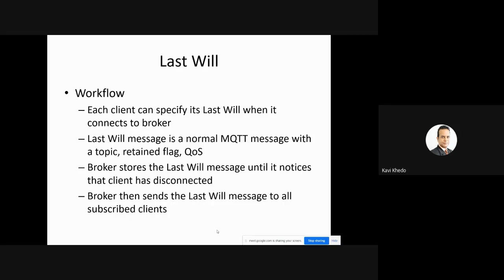But you will need to send your last will. If you don't have a last will message, then you may be disconnected and no one will know that you have been disconnected. So this is the difference when you specify a last will and when you don't. And this is normally stored at the broker.